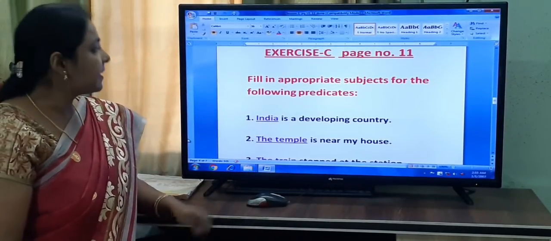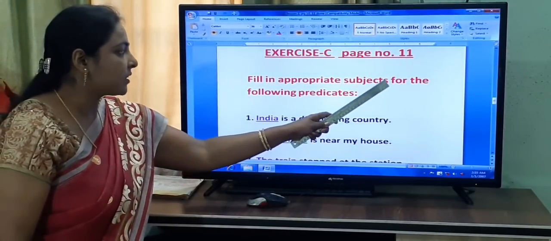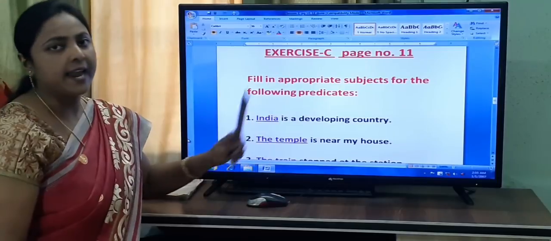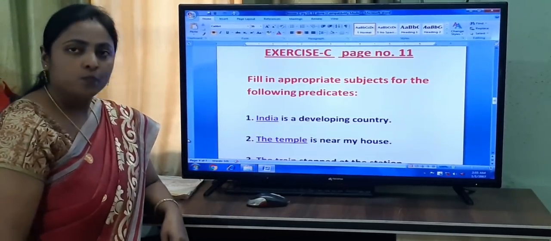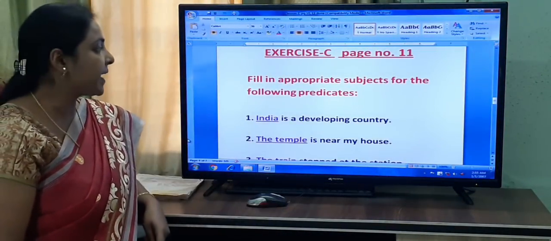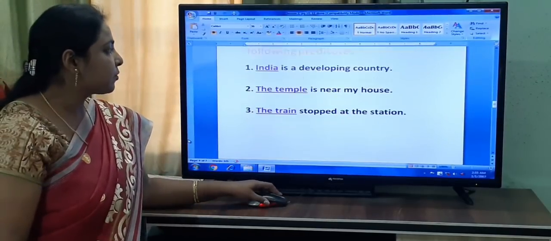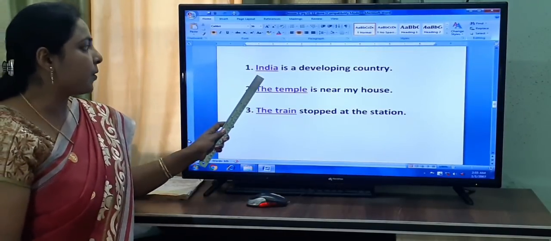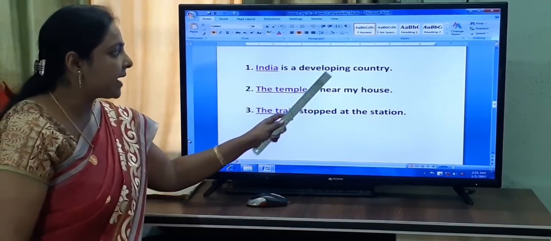Once again I will say, fill in appropriate subjects for the following predicates. In this exercise, what do we have to do? We have to fill up the blanks with appropriate subjects. The first question given in your book is, dash is a developing country.